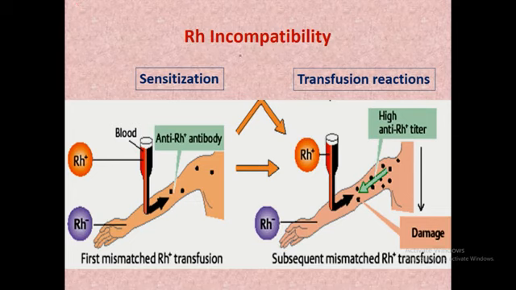So now we begin with the RH incompatibility. It has been said that RH positive blood cannot be transfused to the RH negative person. If RH positive blood is transfused to the RH negative person, then there will be sensitization of the RH negative person to the RH positive RBC, which have the RH antigen. And in the RH negative person, antibodies against that RH antigen will develop.